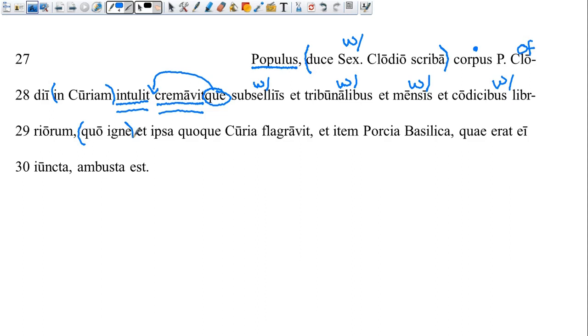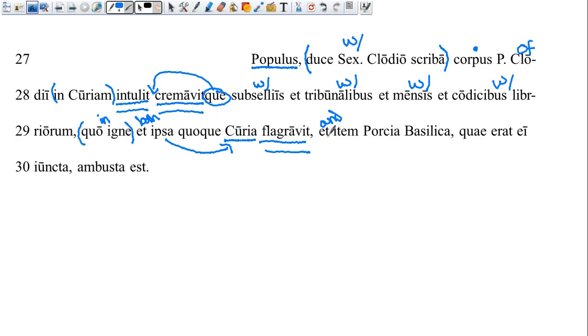Alrighty, then we've got this little clause, quo igne. We haven't seen this too much yet, but sometimes you'll have your quo just going with igne to kind of qualify it. So we'll say something like in this fire. Then we have an et followed by an et. So we're going to translate our first one as both, and our second one as and. It just won't make sense to say in this fire and this happened and this happened. So we'll say both, new subject, the Senate house. Ipsa goes with curia. They both have a endings. So the Senate house itself flagravit, another word for burned, blazed up, something like that.